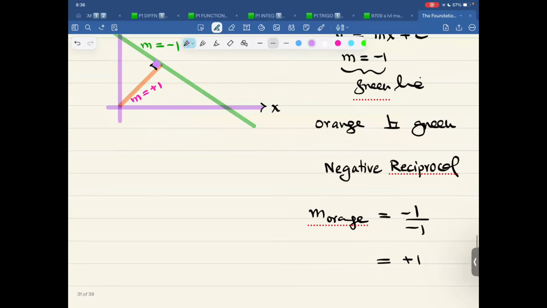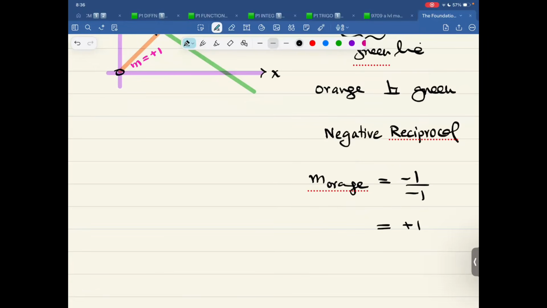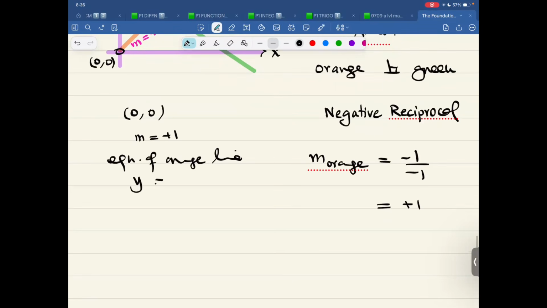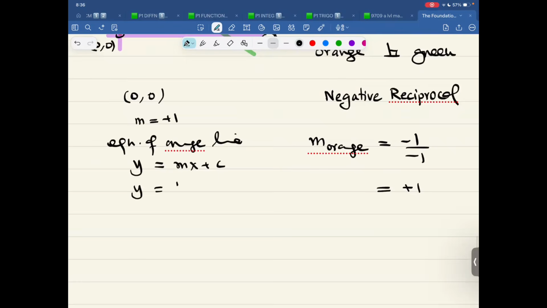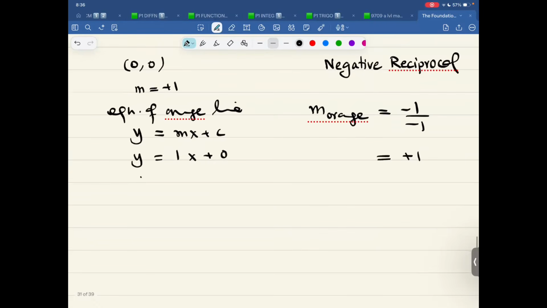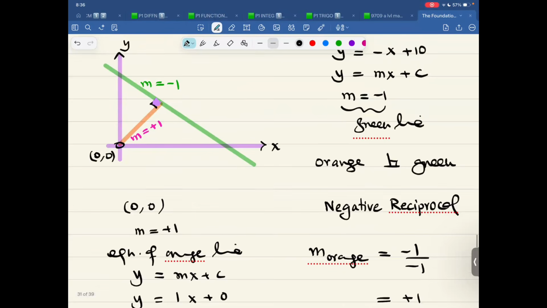Now the equation, this is a long way. The one is the best way. Now it's passing through the origin 0, 0. We have the gradient +1. So the equation of the orange line is y is equal to mx plus c. Y is equal to 1x plus 0. Therefore, the equation is y is equal to x. Got the idea? Now this is A, this is B, this is C.